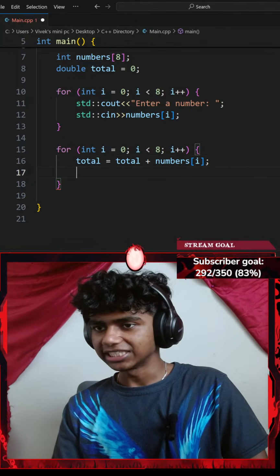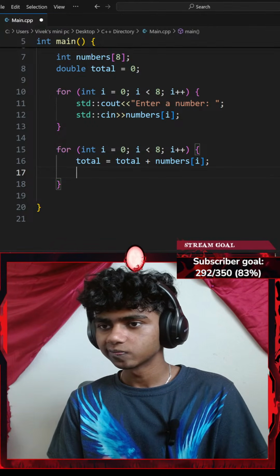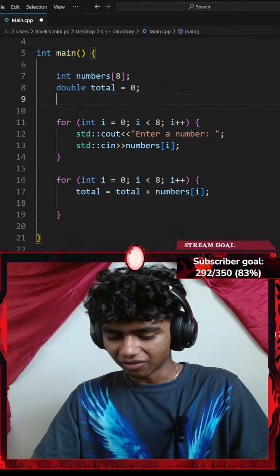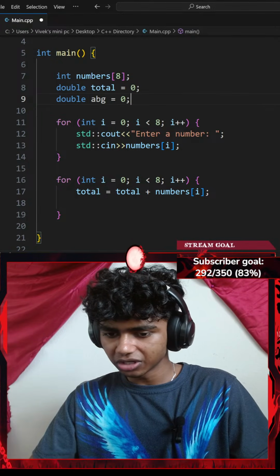Guys, I have been practicing my math formulas. I know how to find average. So I might create a variable for average as well. So let's go with a double for average, which is going to be equal to 0 as well.